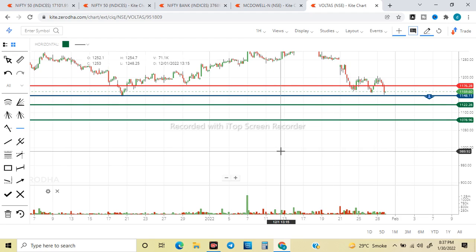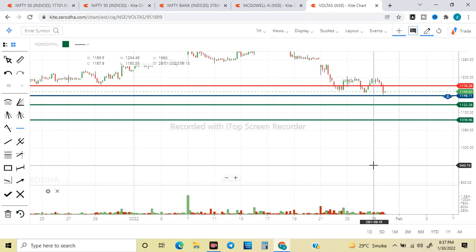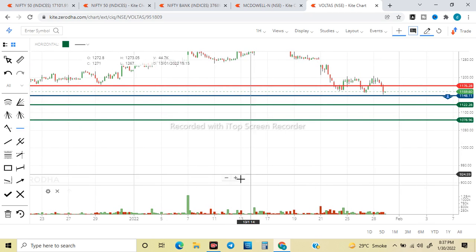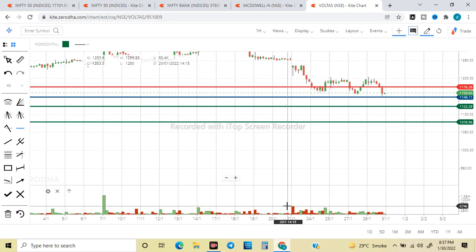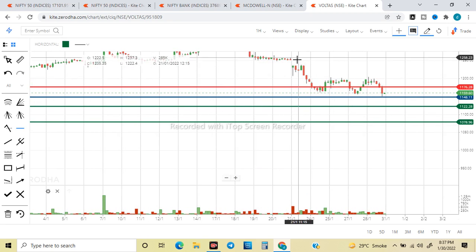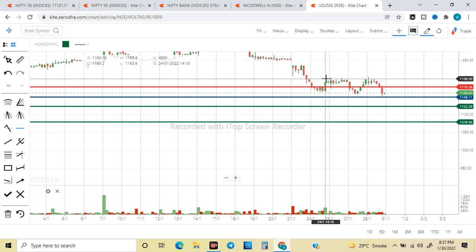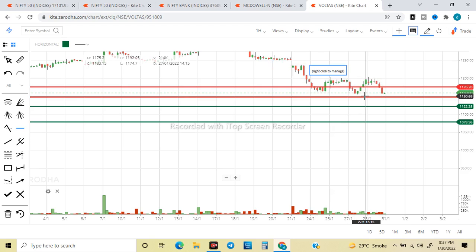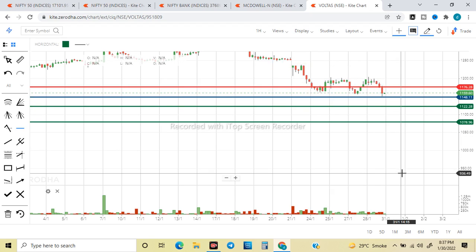Moving on, Voltas. Voltas, yes, I was looking out for some bullish trade on this last week, but वो trade triggered नहीं हुआ है. So the structure as per market sentiments again it's on the weaker side. If I zoom a little bit and I show that the volumes are missing on the downside after this huge volume, that is like making a short build up, and we see a gap down here. This gap has not been covered and the stock is just moving in a range, making an M pattern, or you can say a double top here. And once this neckline is taken out, the level is 1150.